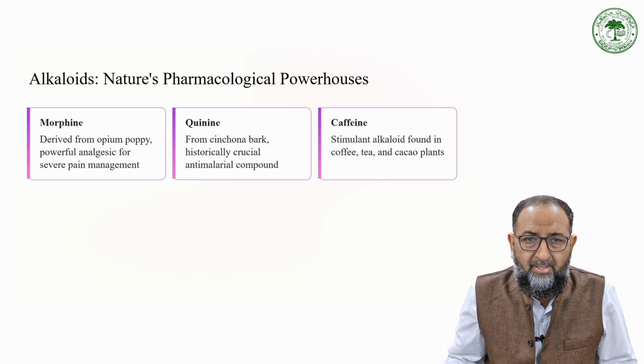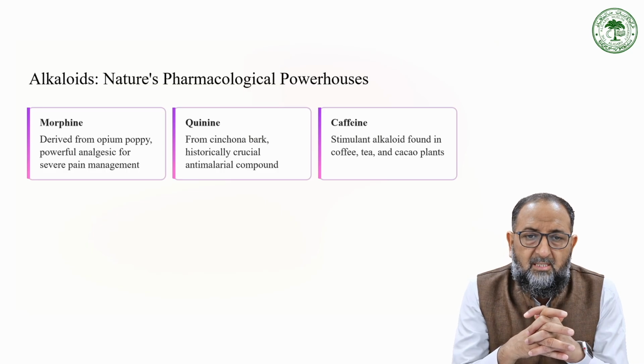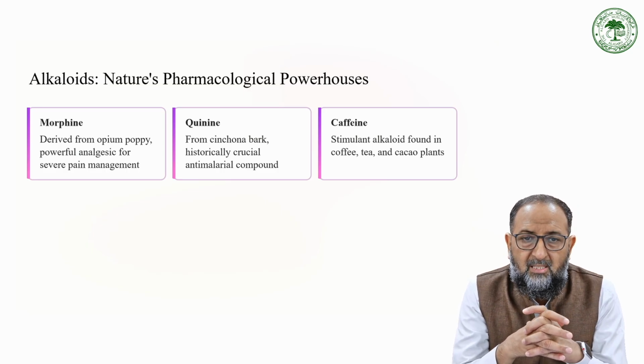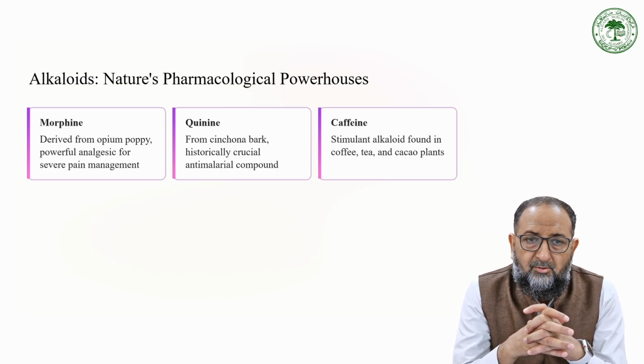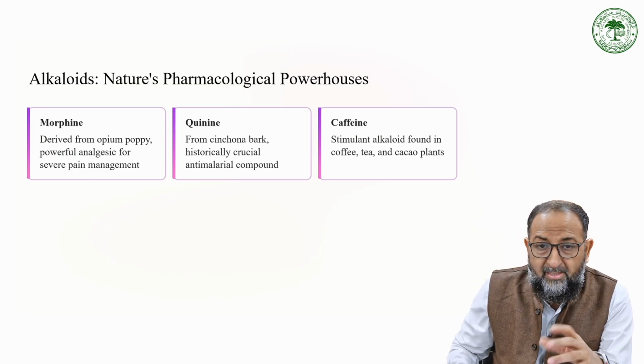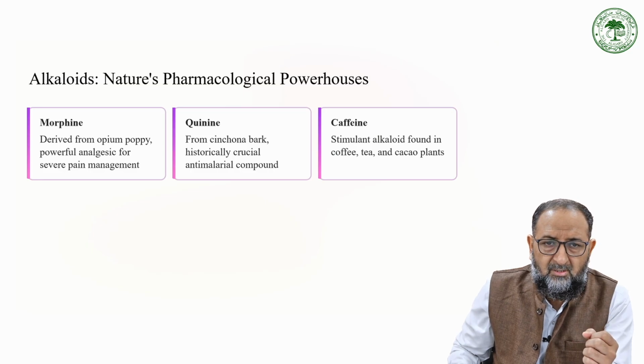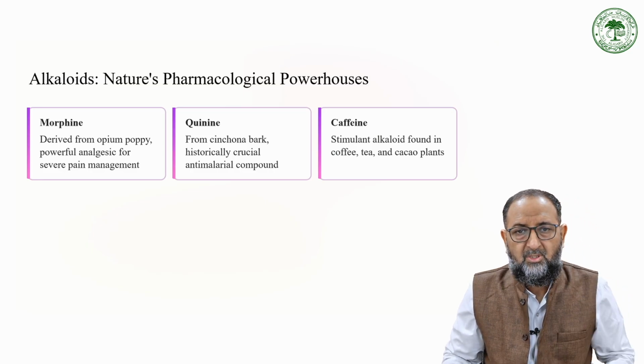Then quinine is very commonly used for controlling the malaria parasite, with cinchona bark as a source. They isolate it from the cinchona bark. Historically, it has been very crucial as an anti-malarial compound, used as an anti-parasitic especially against Plasmodium vivax and other Plasmodium species.